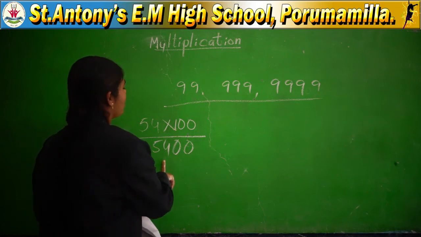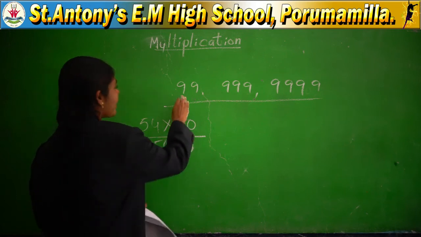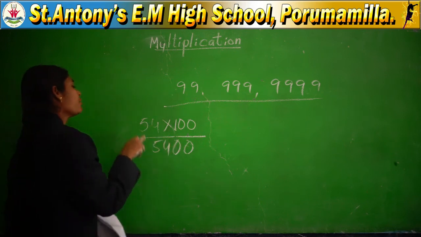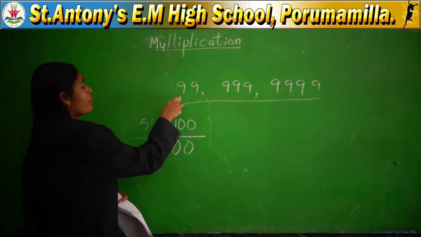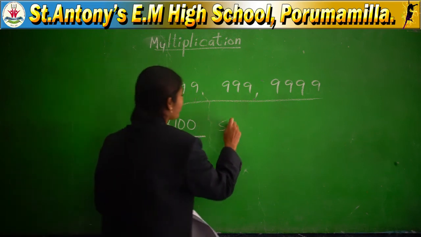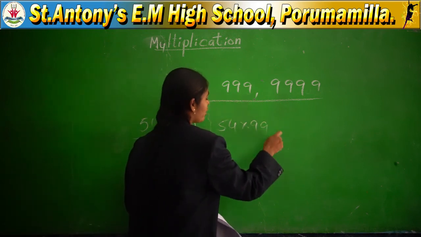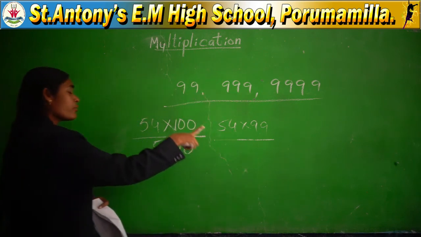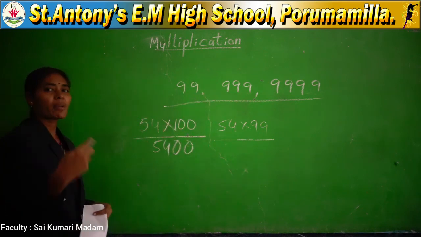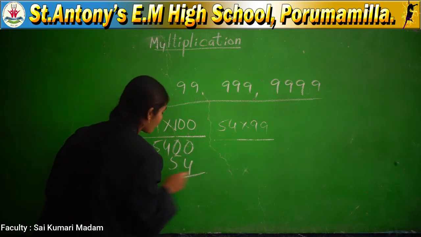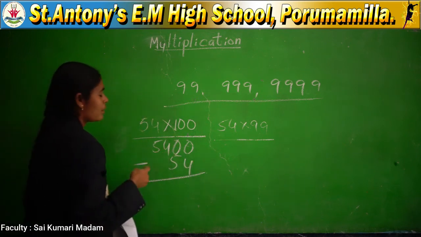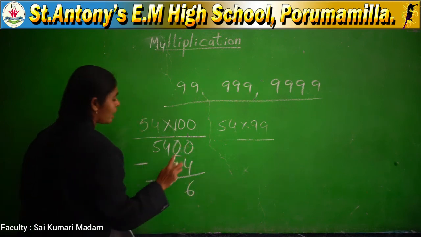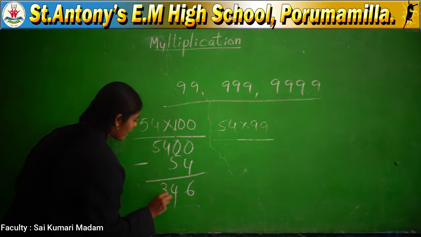Why? We multiplied with 100, because 99's next number is 100, and you have to take away 54. First of all, what do you want? 54 into 99, you want to get the product. 54, 99 times you have to make it. First if you do 100 times, one time you can remove. 5400 minus 54: 10 minus 4 is 6, 9 minus 5 is 4, 3, you can write, and 5.